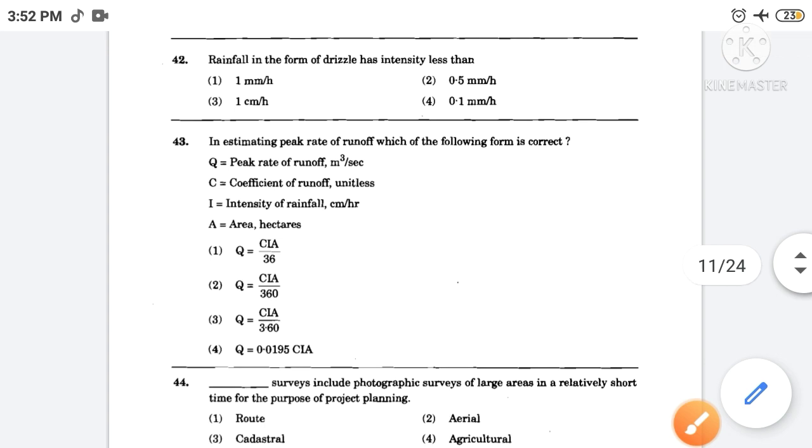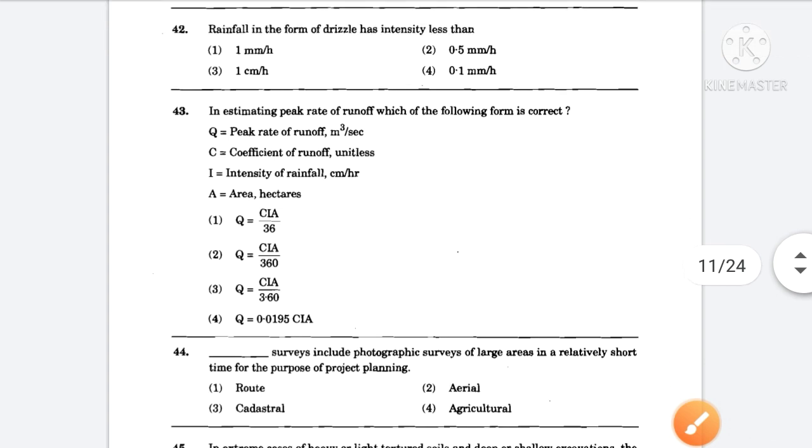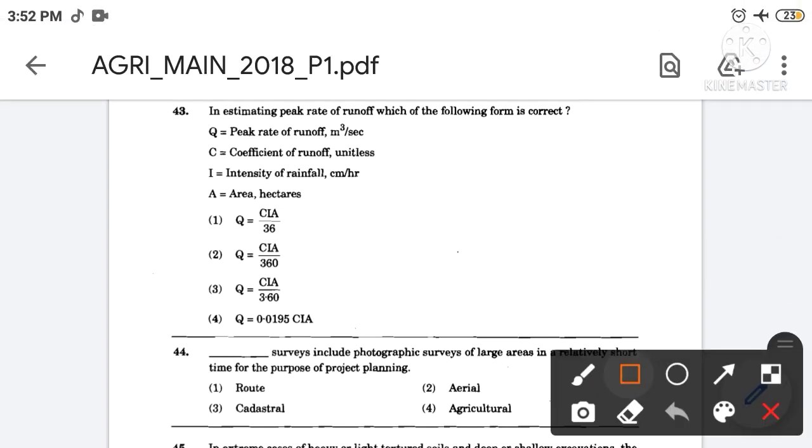Then next, in estimating peak rate of runoff, which of the following form is correct? The correct answer is option number 1. So in estimating peak rate of runoff, Q is equal to CIA upon 36 is correct. So the Q means peak rate of runoff, C means coefficient of runoff and I means intensity of runoff. Then next,